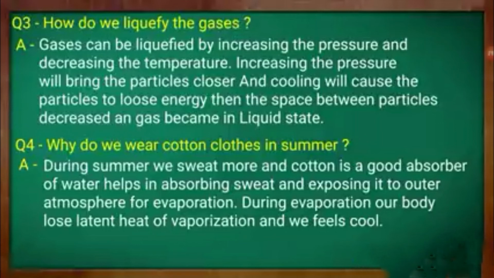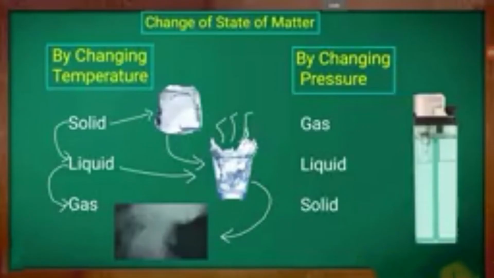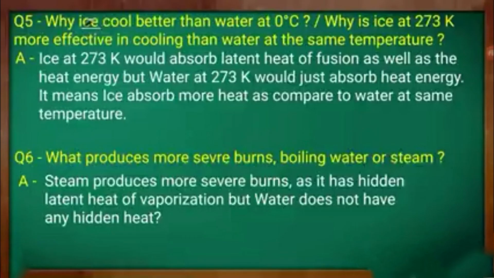Why does ice cool better than water at 0 degrees centigrade? Have you ever had a doubt? Yes. Why is ice at 273 Kelvin more effective in cooling than water at the same temperature? Yes, let us know. Ice at 273 Kelvin or 0 degrees centigrade would absorb latent heat of fusion as well as heat energy, but water at 273 Kelvin would just absorb heat energy. It means ice absorbs more heat when compared to water at the same temperature.